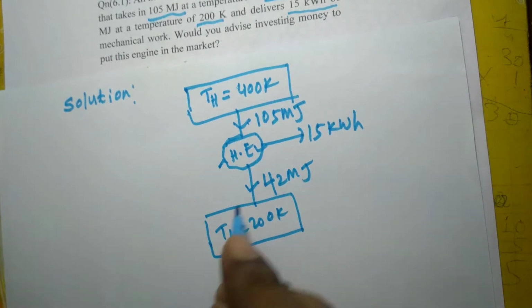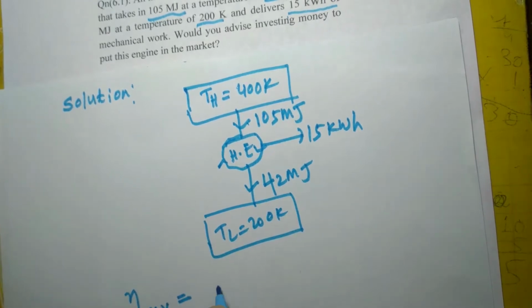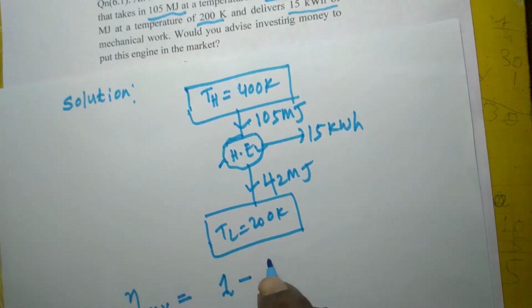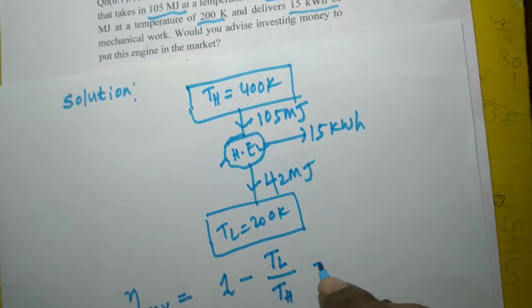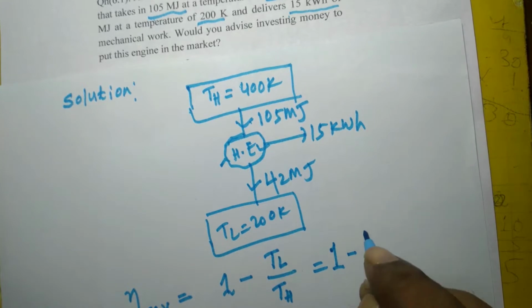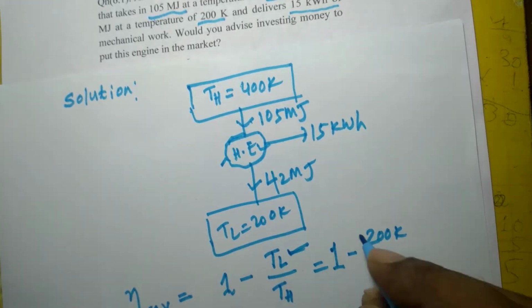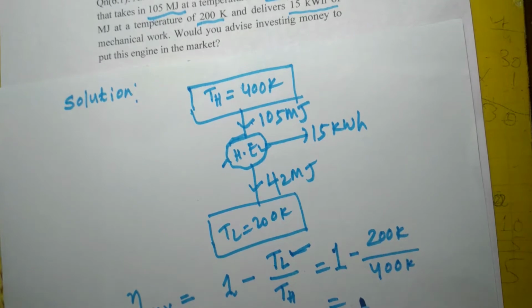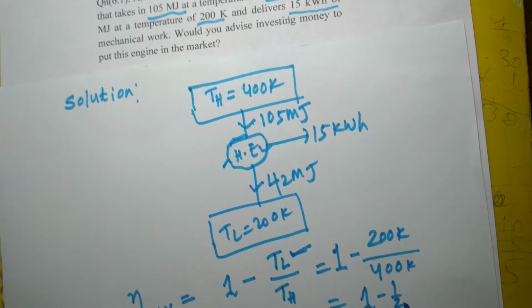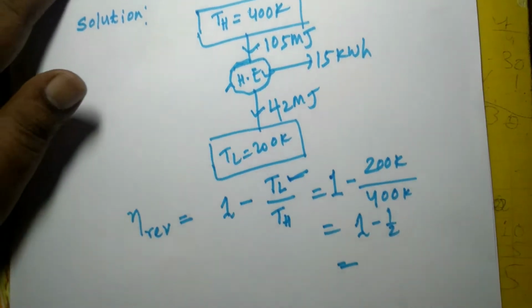And the efficiency of any reversible heat engine is 1 minus TL upon TH. Here it becomes 1 minus 200 Kelvin, TL being the temperature of the sink expressed in Kelvin, divided by 400. This becomes 1 minus 1 by 2, that is 1 by 2.